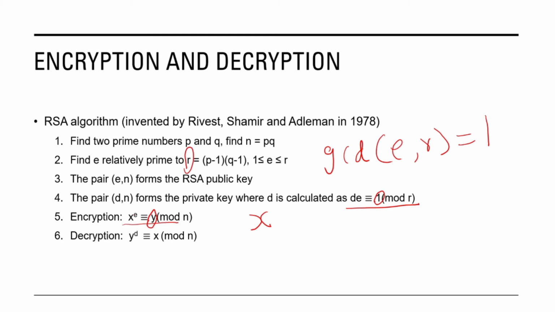And the last step is decryption. In this process, we will be able to get the value of X using the relation Y power D congruent to X mod N. Now we will see a simple example. It is a very simple example so that it is easy to understand.